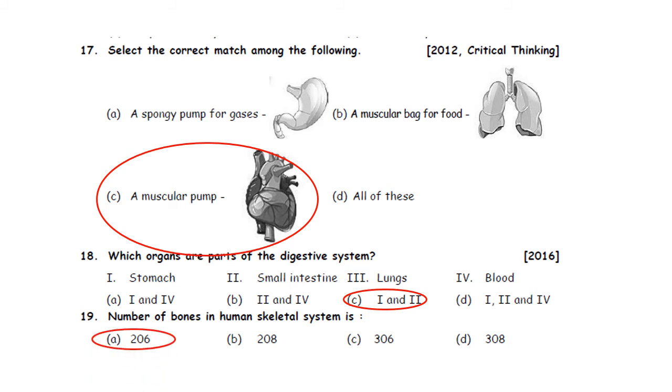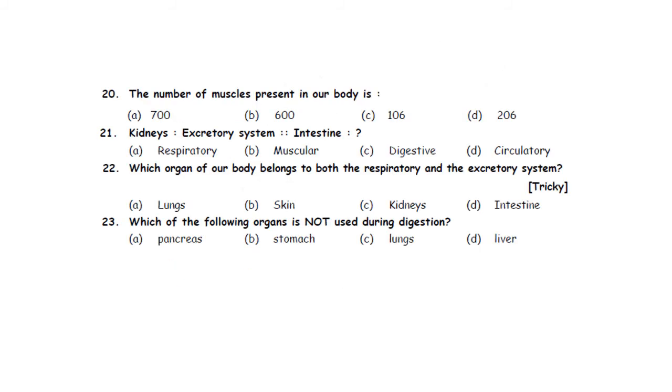Option A is the correct answer. 20th one. The number of muscles present in our body is A 700, B 600, C 106, D 206. So the number of muscles present in our body is 600. So option B is the correct answer.